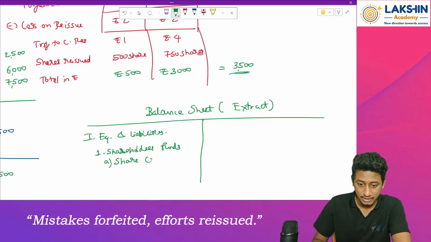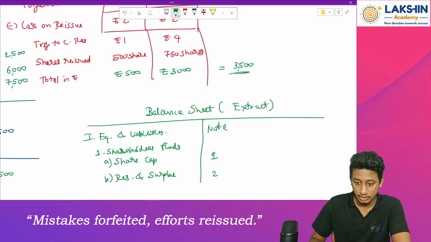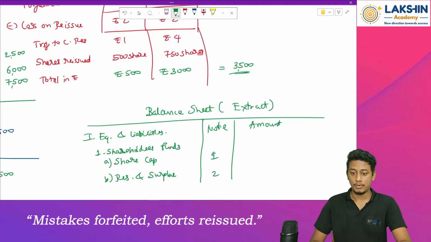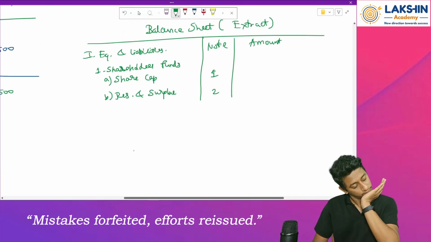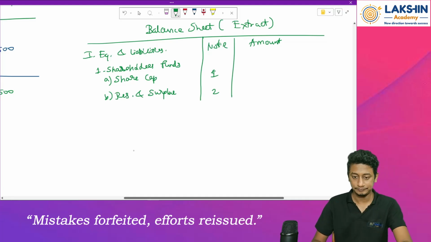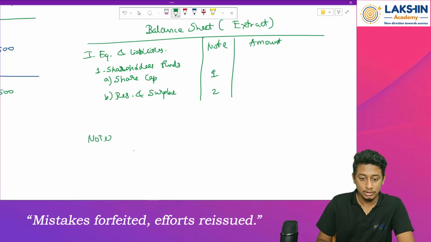In that we have A, share capital. Then B, we have reserves and surplus. Mention the note numbers over here. Note number 1, note number 2. This is for my amounts. Now prepare the notes over here. Notes to balance sheet. Note number 1 for share capital.